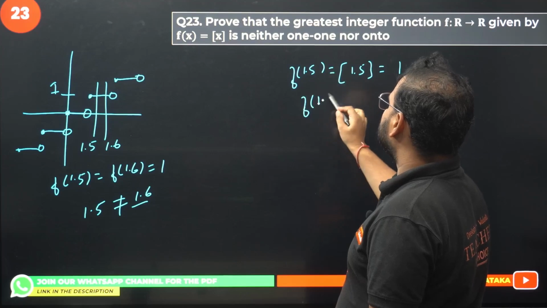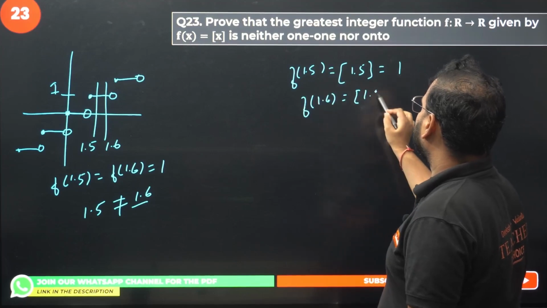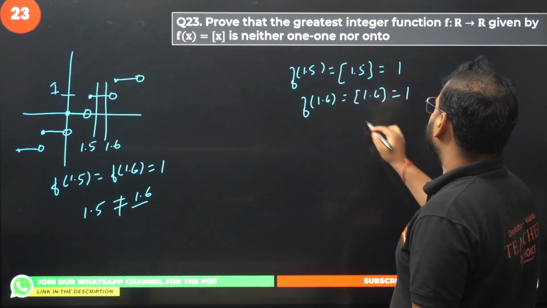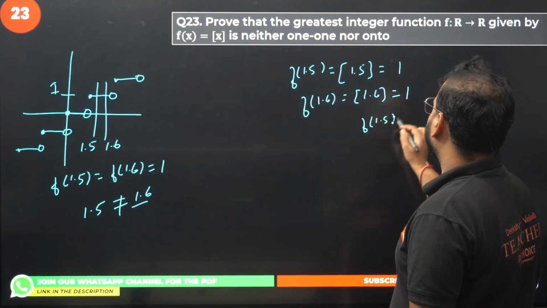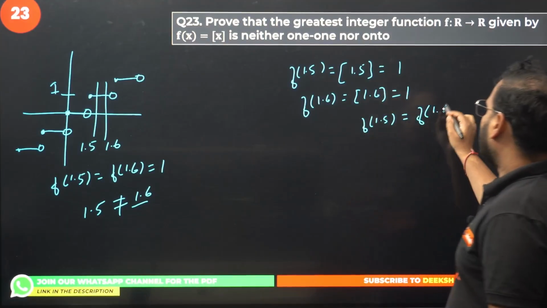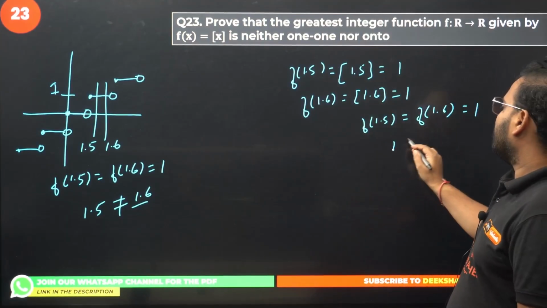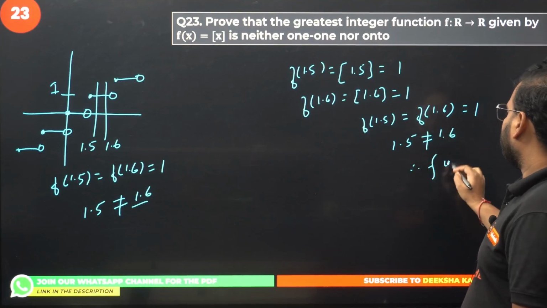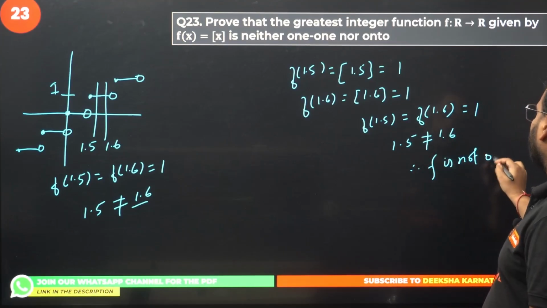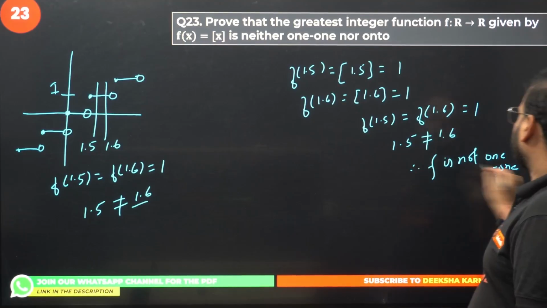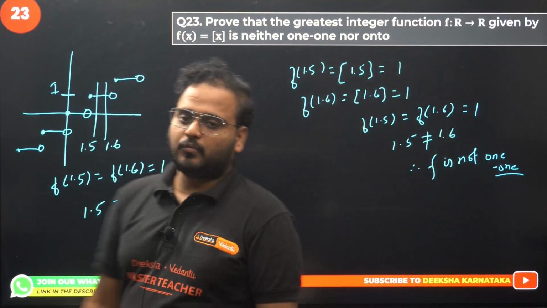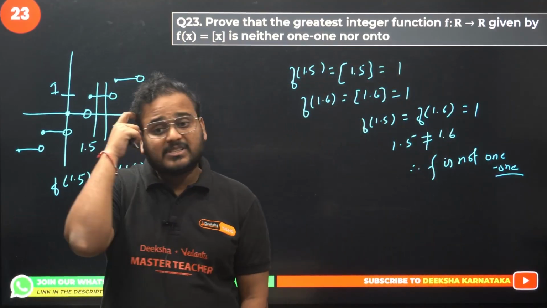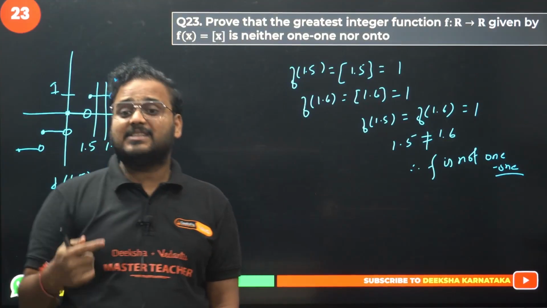If you put 1.6 in f, the answer is 1. So your 1.5 values are equal in nature, but 1.5 is not equal to 1.6. Therefore, f is not one-one, because the function value is the same even though the values of x are not equal.